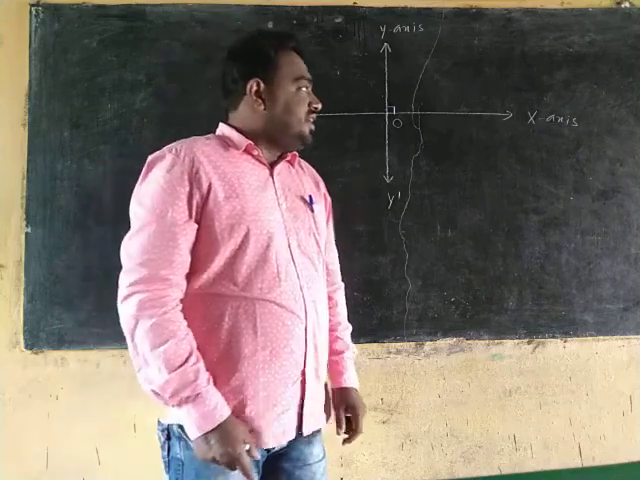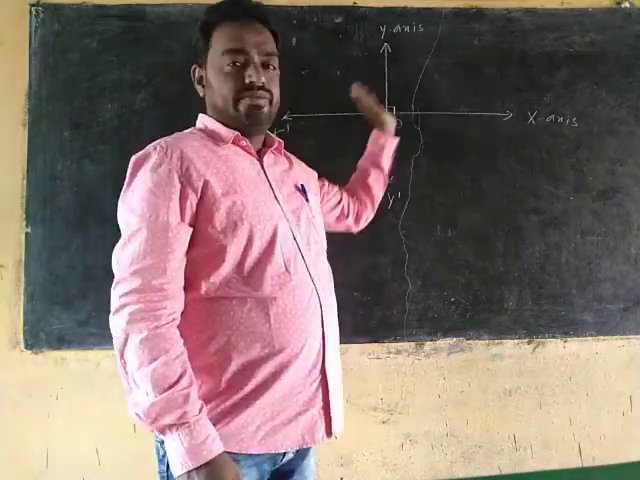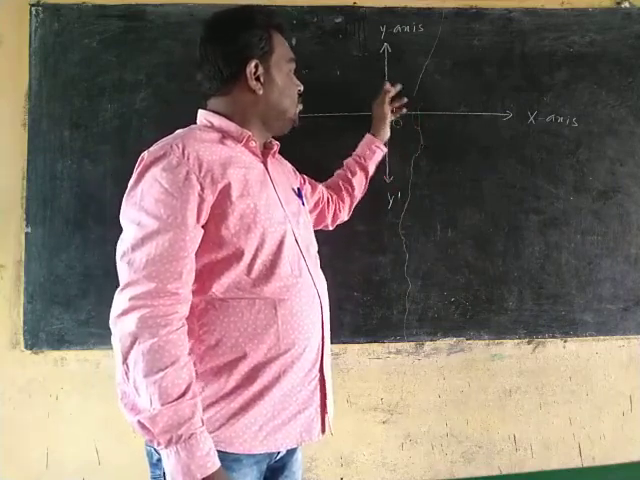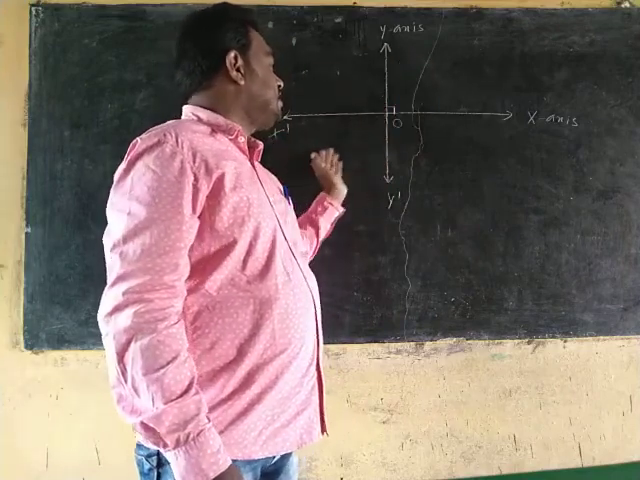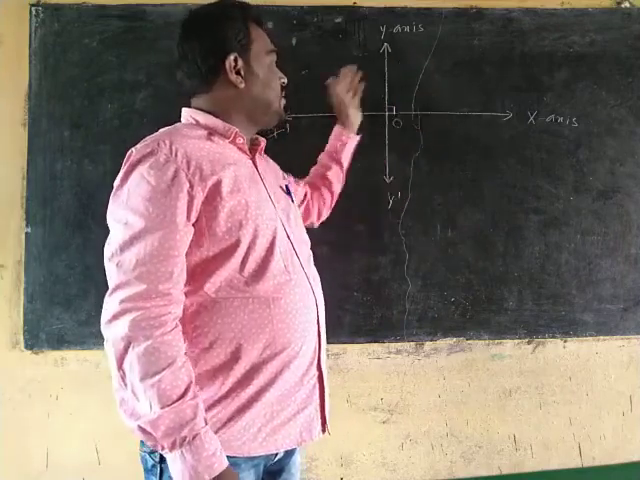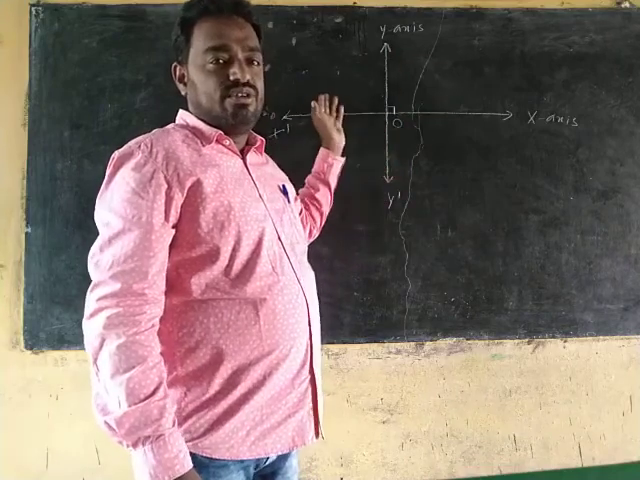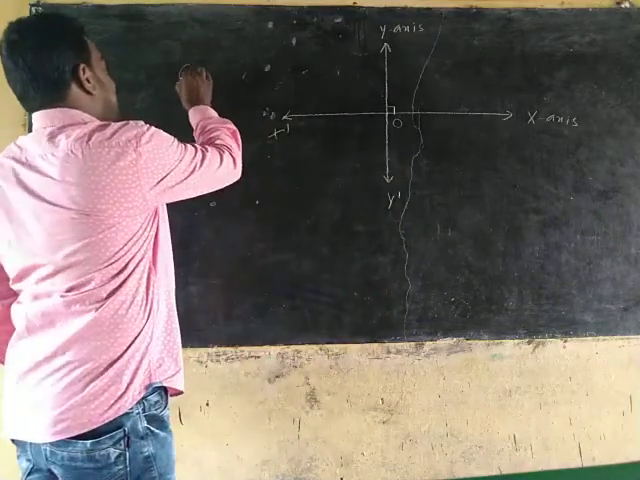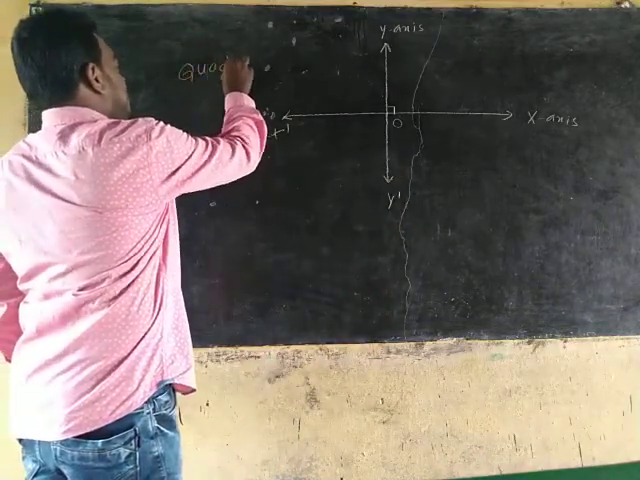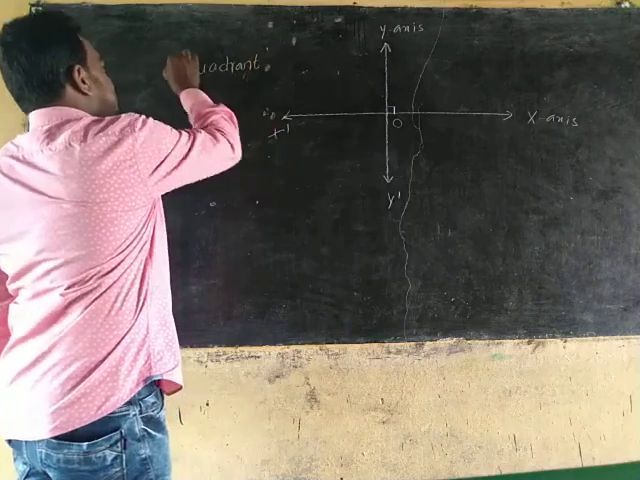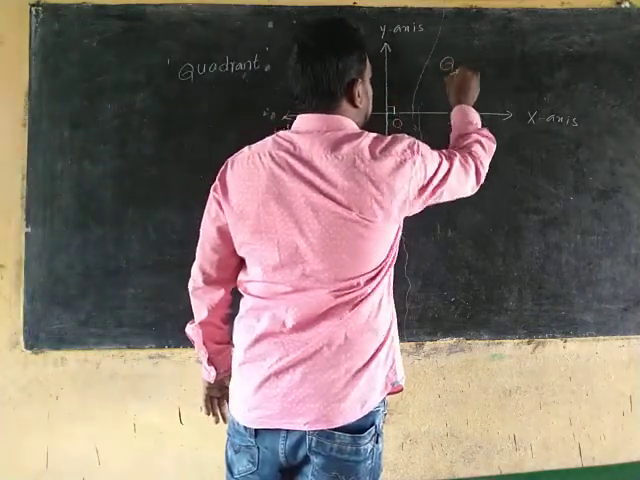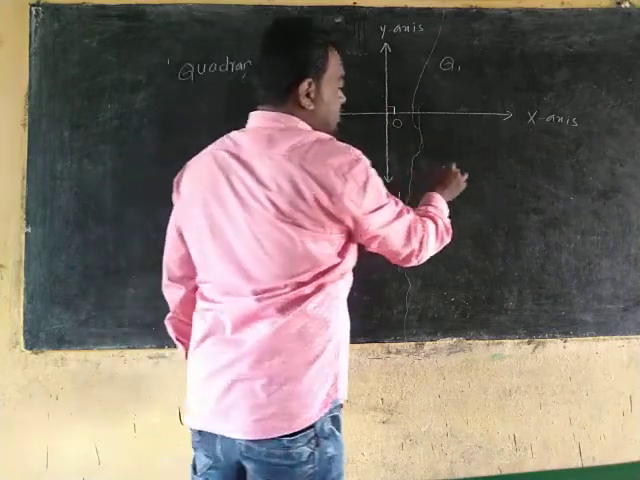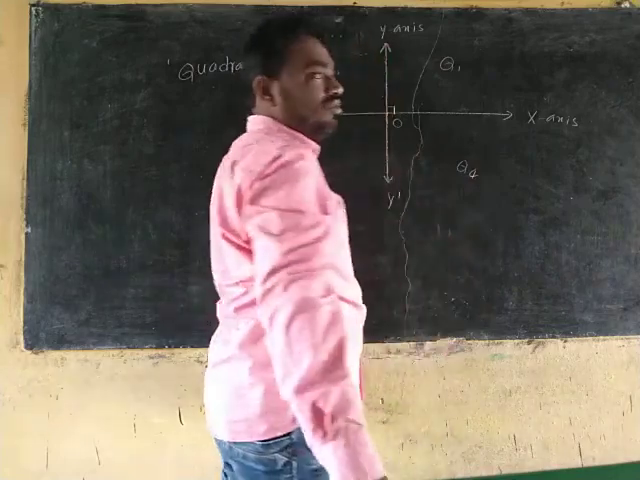You see, this is our plane. Due to these two lines, this plane is divided into four parts. The mutually perpendicular lines divide the plane into four parts, and each part is called a quadrant. Namely, first quadrant Q1, second quadrant Q2, third quadrant Q3, fourth quadrant Q4.